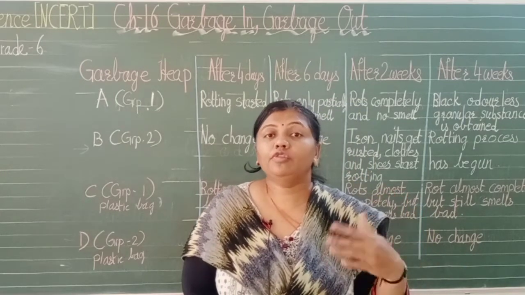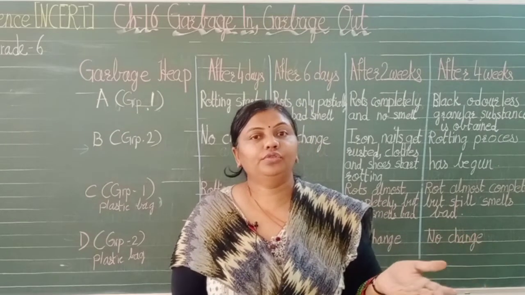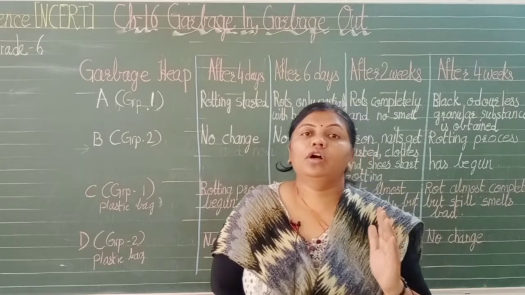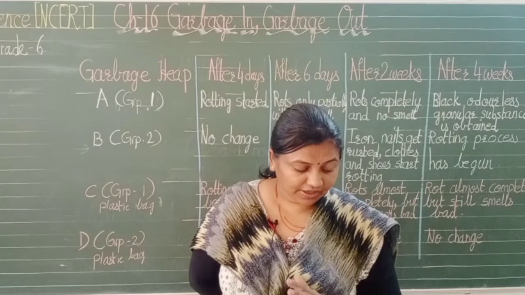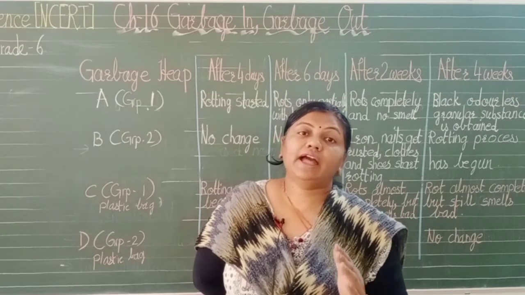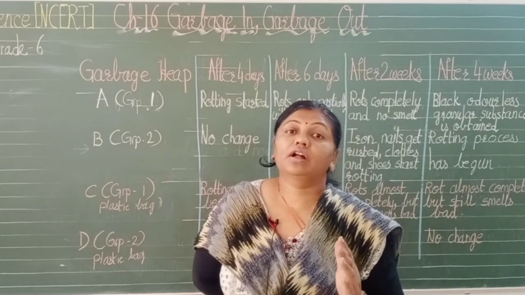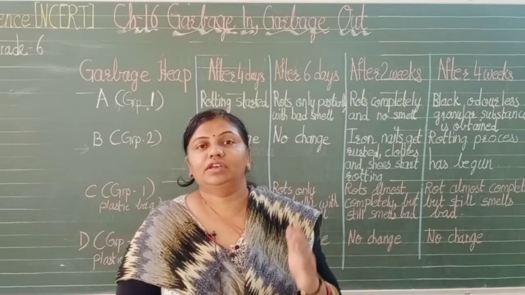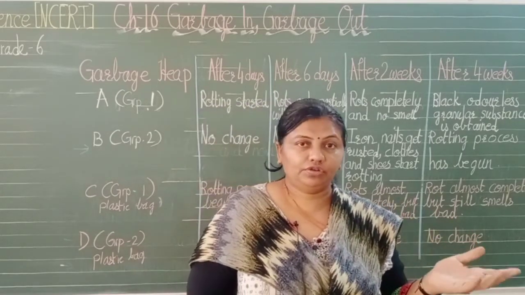Okay, now you will observe. So for observation, first of all you will have to remove the soil, isn't it? Now if it is black in color and does not smell, it shows that the garbage is ready. Okay, it is compost, converted into compost. I told you that it is very good for the plants. So then you can give it to the plants also.